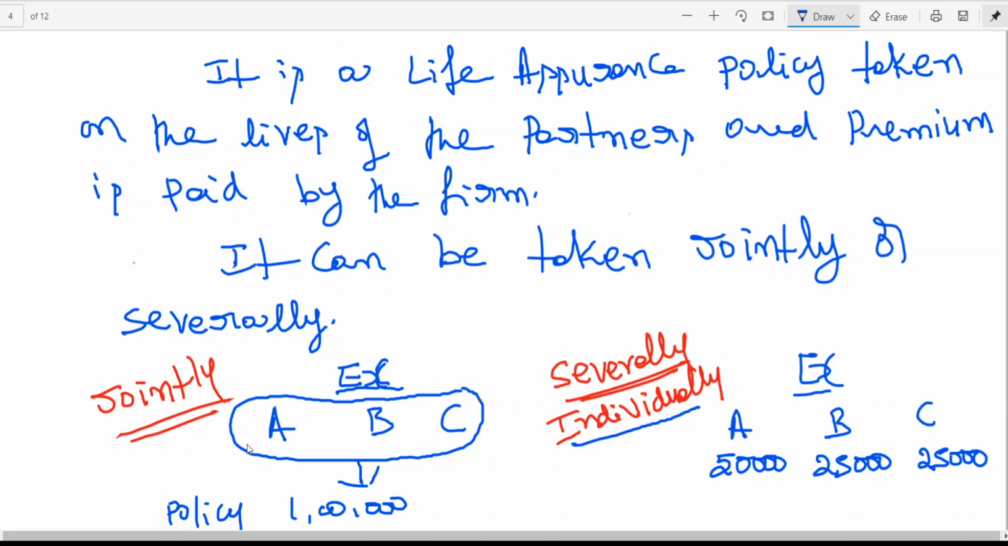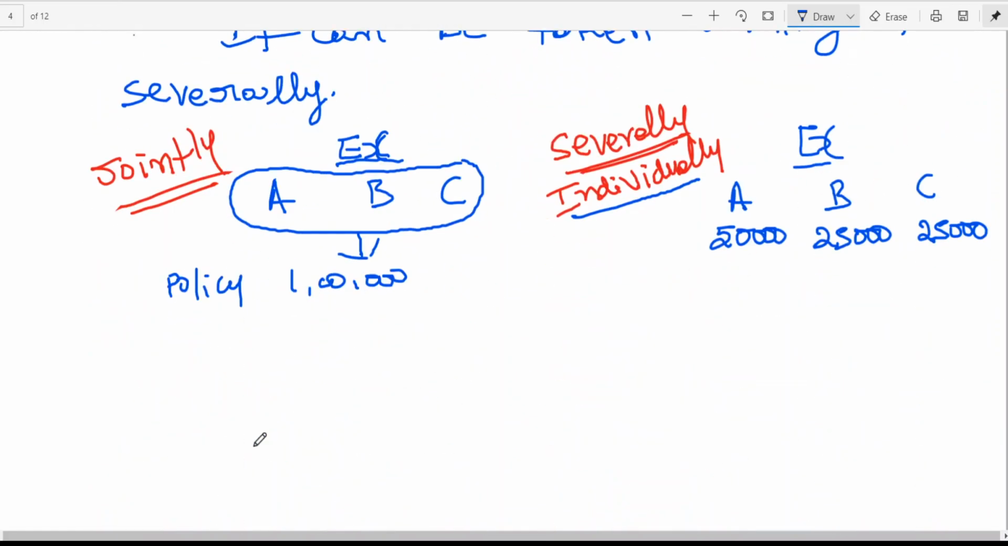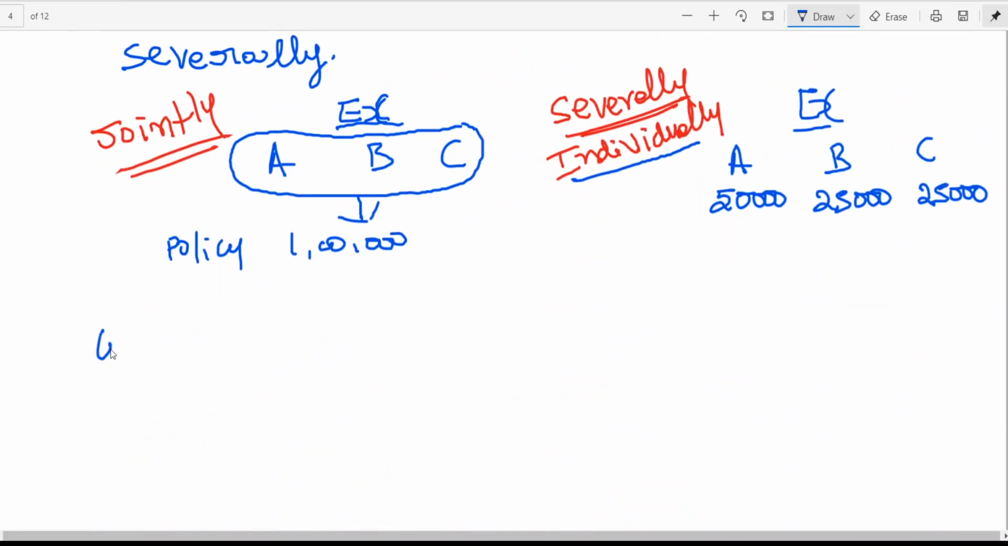Severally means you have taken policy individually: in the name of A 50,000, in the name of B 25,000, in the name of C 25,000. You following all of you? So what is joint life policy? It is an assurance policy taken on the lives of the partners and the premium is paid by the firm. Then why is joint life policy taken? Next question is why JLP is required?